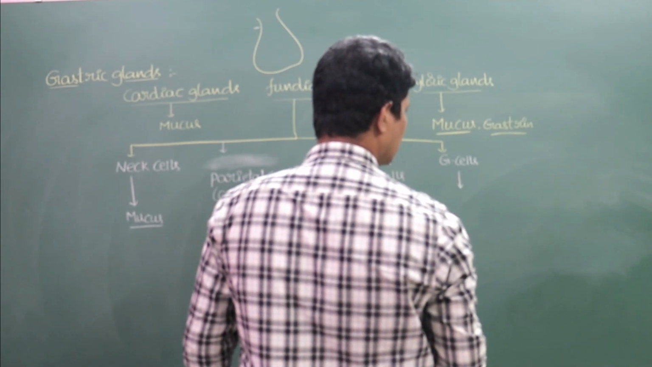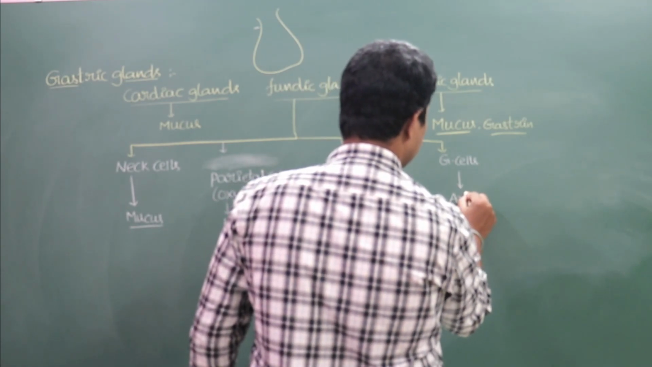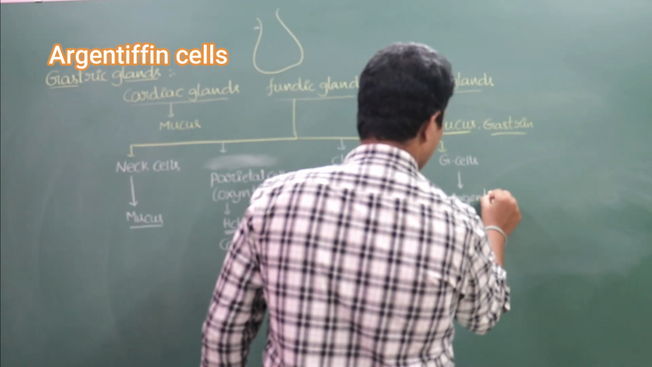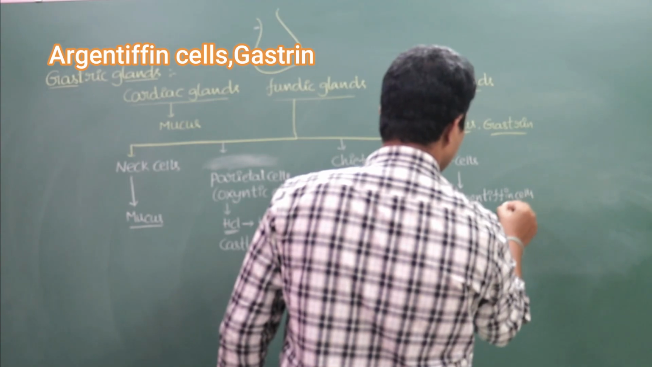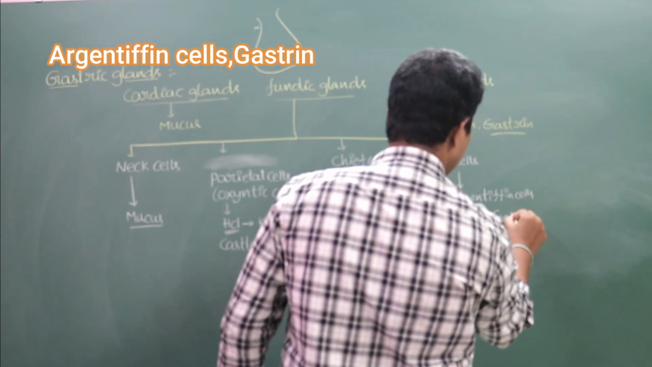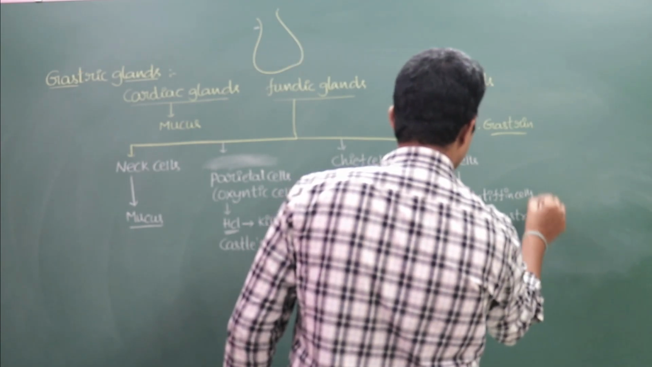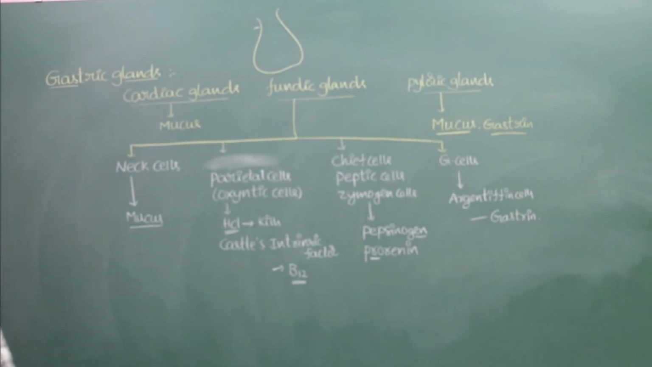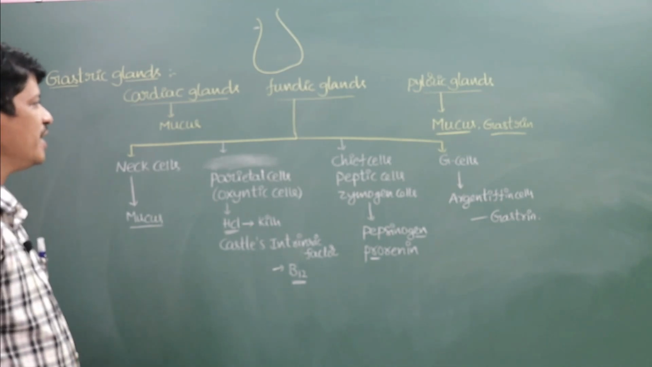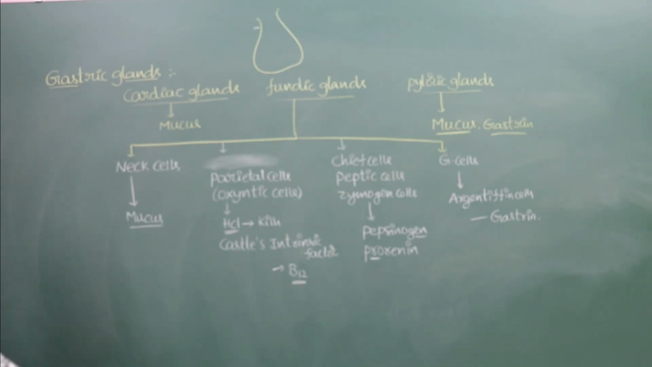Whereas the G cells, also called argentaffin cells, are responsible for the production of gastrin. See, these are the components of the gastric glands.